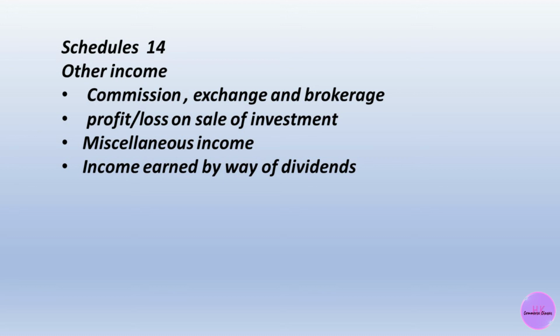Any type of profit or loss on sale of investment. If any loss is incurred by the bank, it will be subtracted from the fixed asset, similar to a financial account, with adjustment. Miscellaneous income, and any income earned by way of dividends.